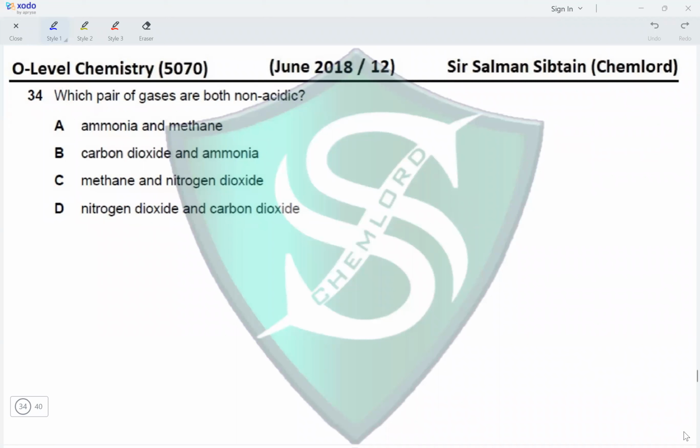Question 34. Which pair of gases are both non-acidic? Okay, ammonia is basic and methane is neutral, so they are both non-acidic. Carbon dioxide is acidic, ammonia is basic. Methane is neutral and nitrogen dioxide is acidic. Nitrogen dioxide is acidic, carbon dioxide is also acidic. This makes option A the correct option for this question.